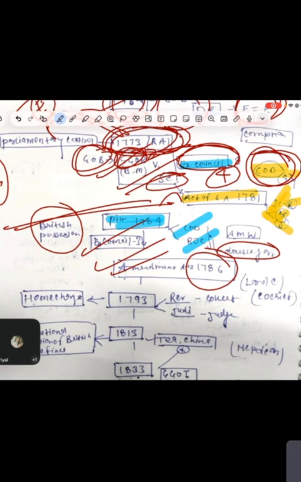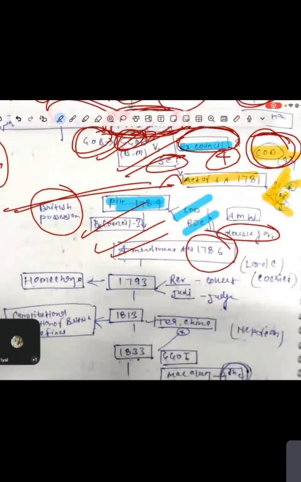And guys, he is the same guy who created the post of collector, which you are preparing for. That's why he is known as the father of civil service in India. He also separated the revenue function and judicial function, because both used to be performed by a single person. Now the judge will do the judicial function at the local level, and the collector will exercise revenue power.